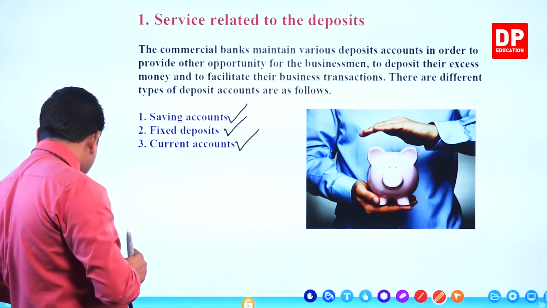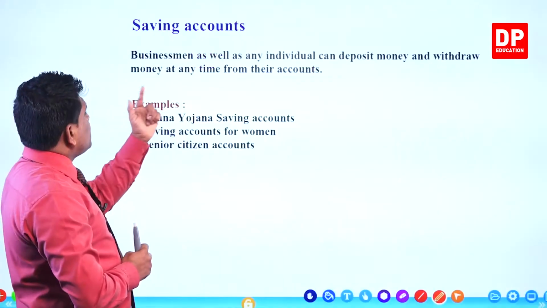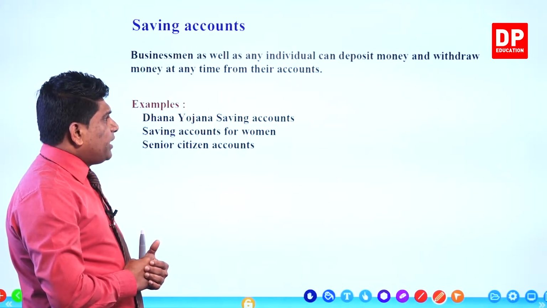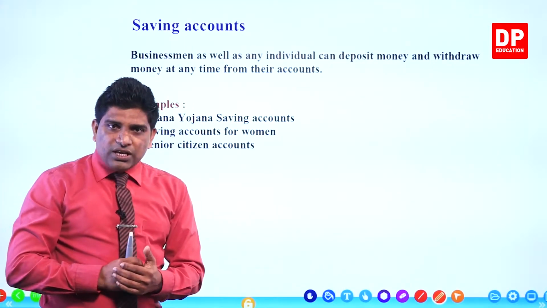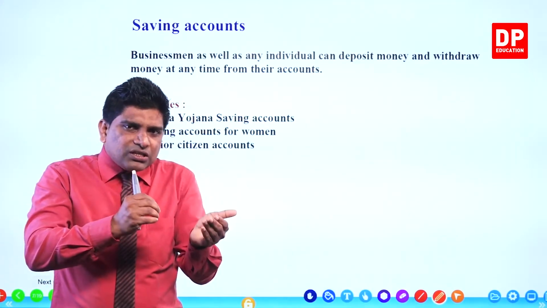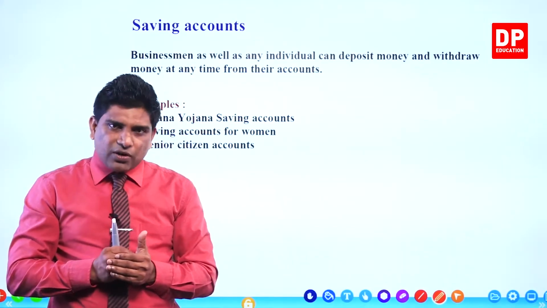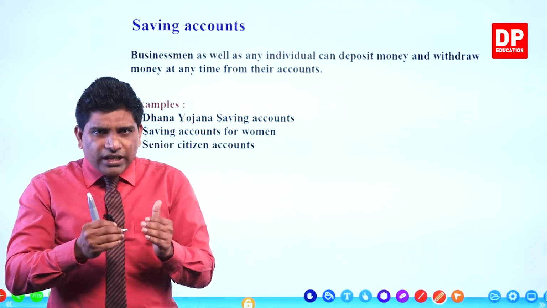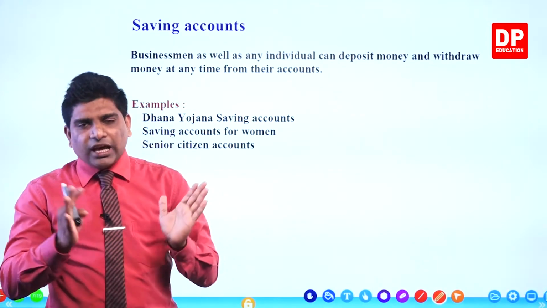Now we continue from the savings account. We'll see now what the savings account is. Businessmen as well as any individual can deposit money and withdraw money at any time from their accounts. If you have a savings account, you can deposit any amount of money, and you can withdraw money at any time.